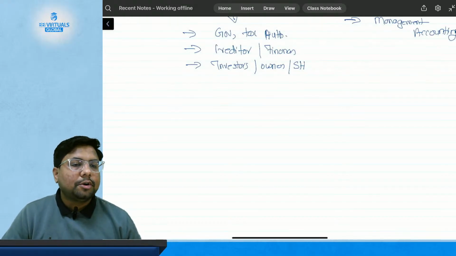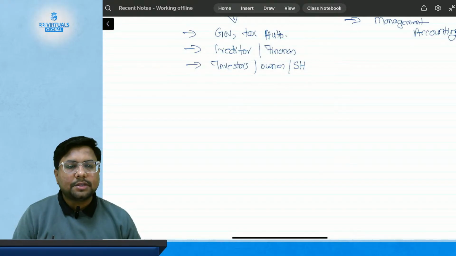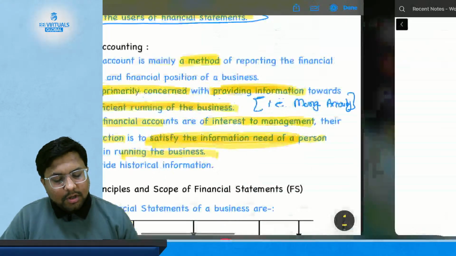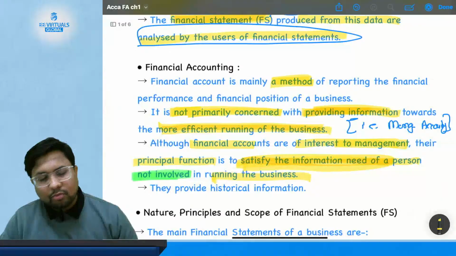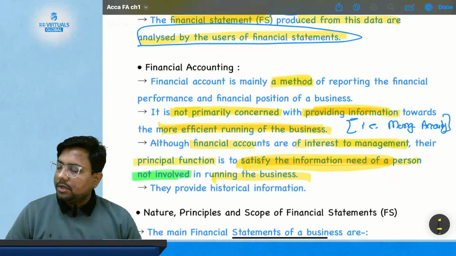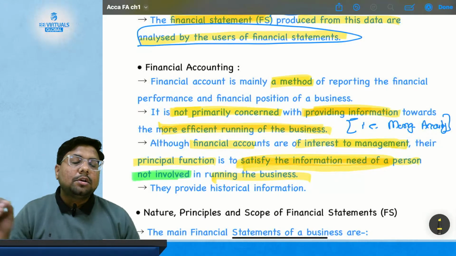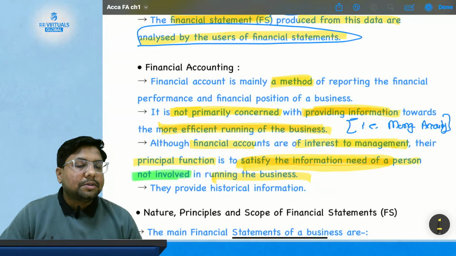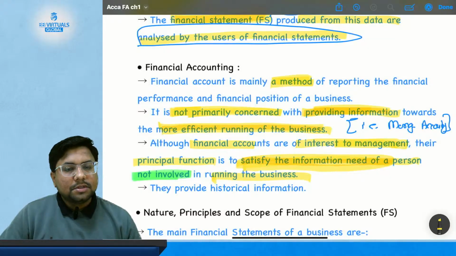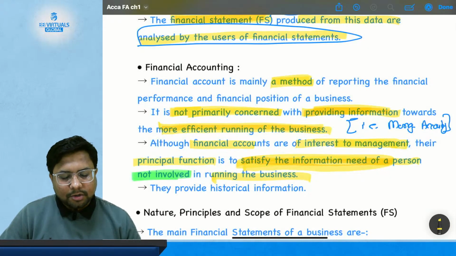Then we have studied what is financial accounting. Financial accounting is a method of financial reporting whose primary function is not to provide information concerned with the most efficient functioning of the business. It is concerned with satisfying the information needs of persons who are not involved in the running of the business, that is government, creditors and tax authorities, etc.